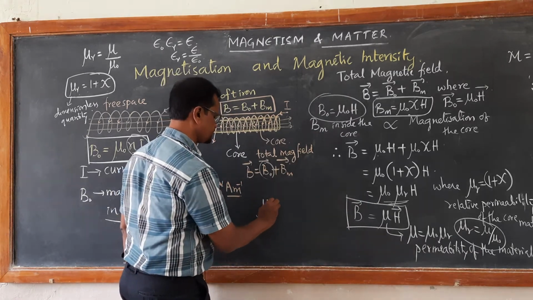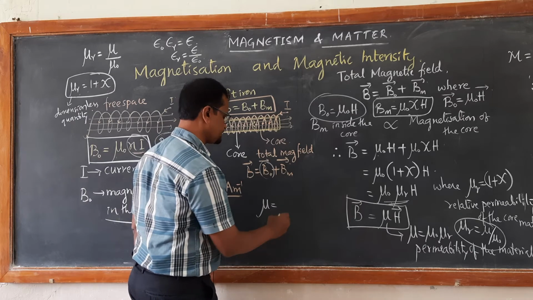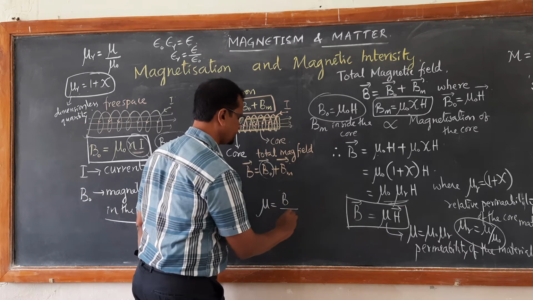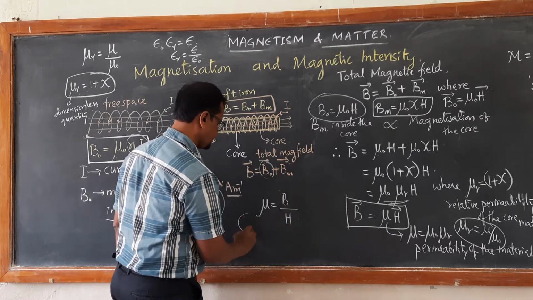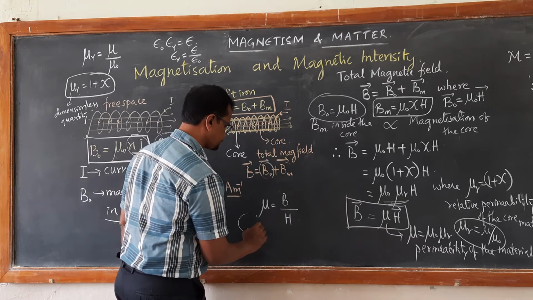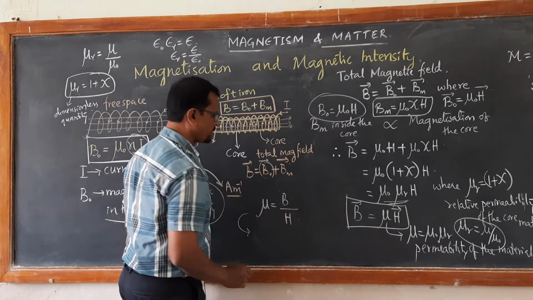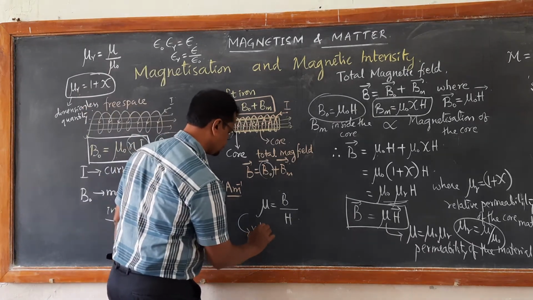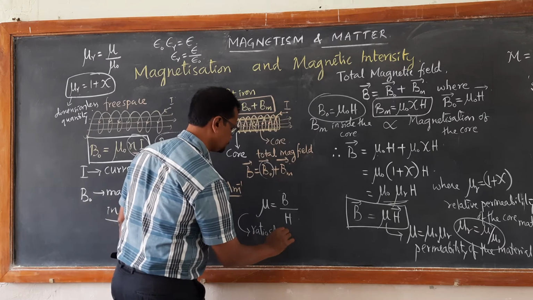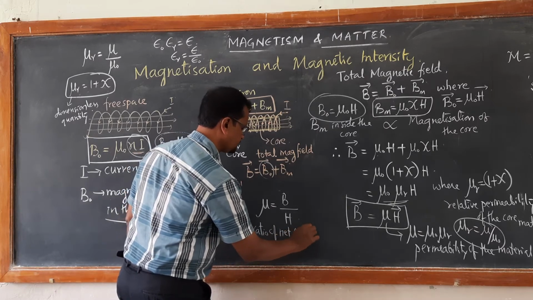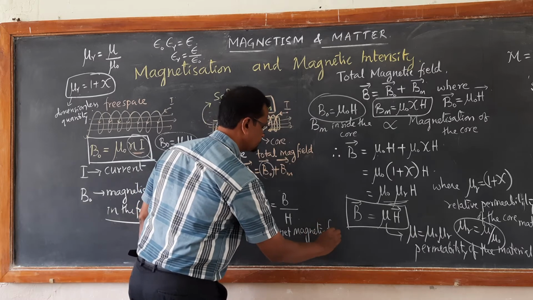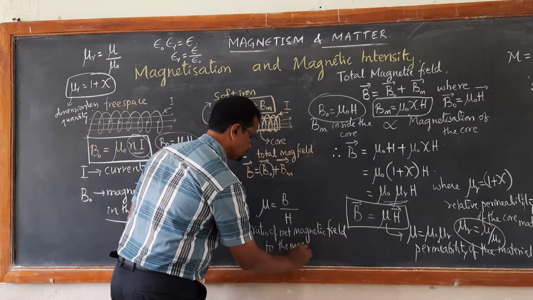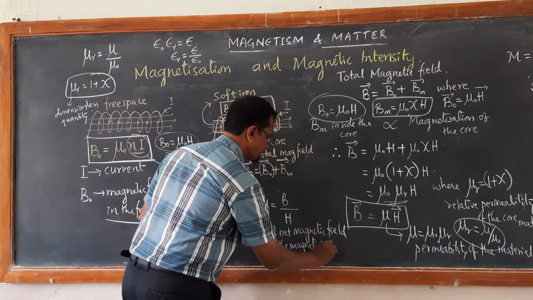Now we can define what is permeability. Permeability can be defined as the ratio of the magnitude of the net magnetic field to the magnetic intensity.